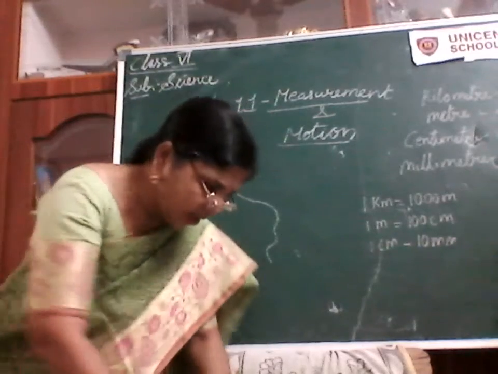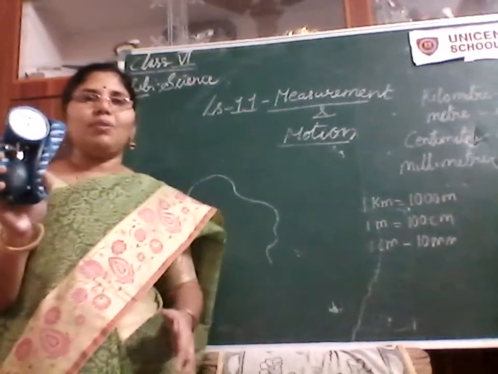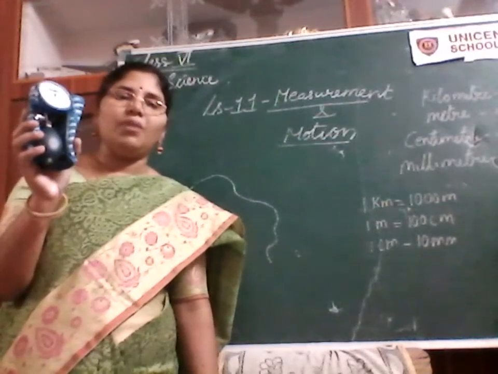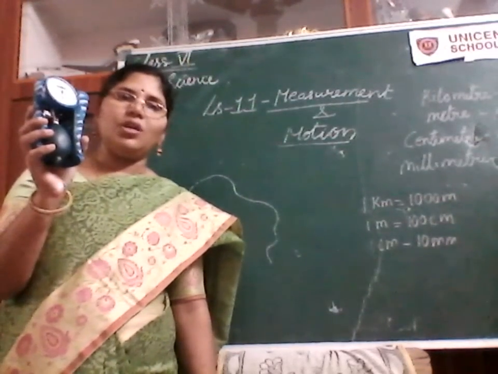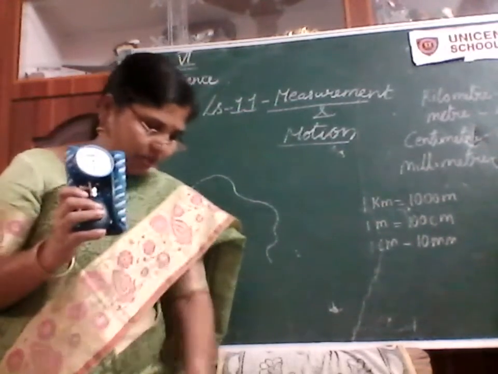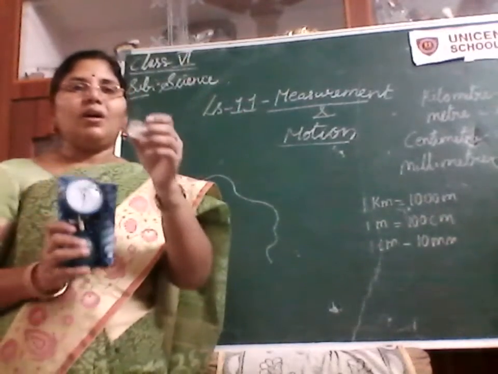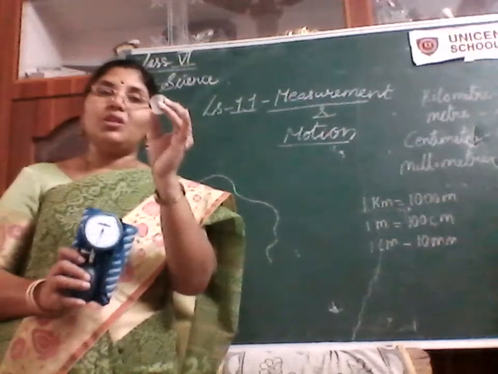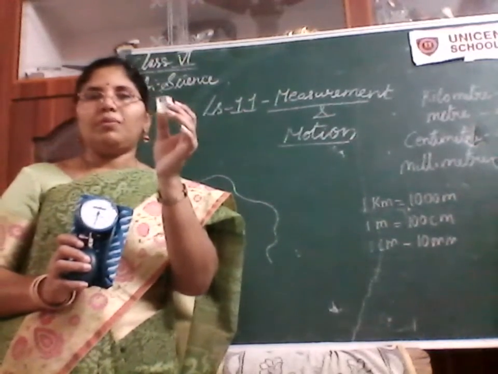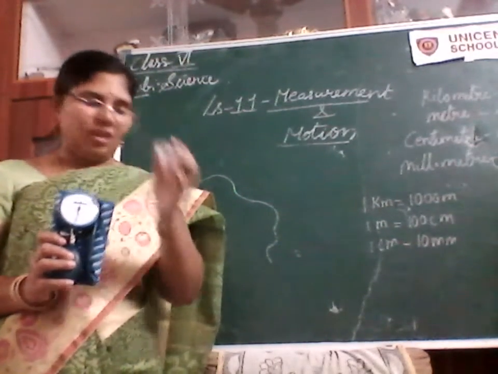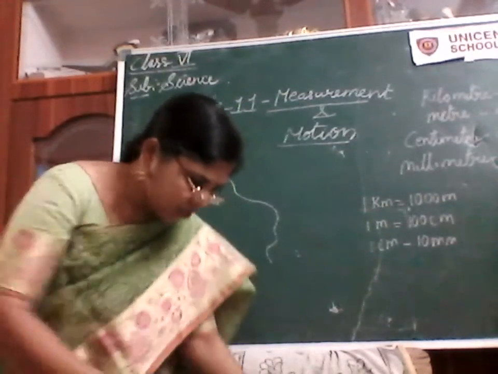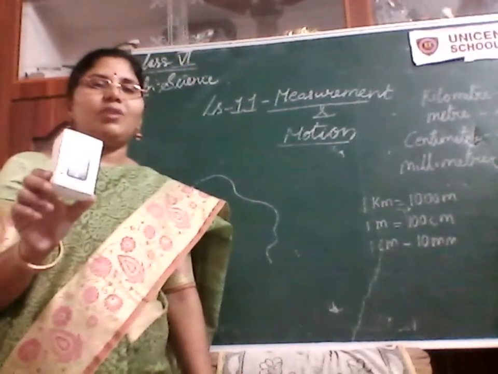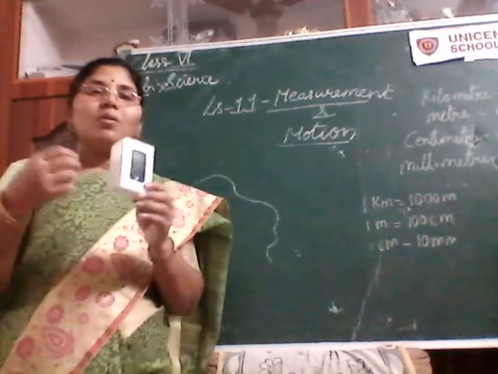Now coming to this one, what is this? This is the BP apparatus, which is used to measure the blood pressure in our body. It is also a measuring instrument. Now coming to this kind of cap, you will see it with every syrup. This is used to measure the volume of liquids. And this is another measuring instrument called a pulse oximeter, which nowadays is used to determine the pulse count.